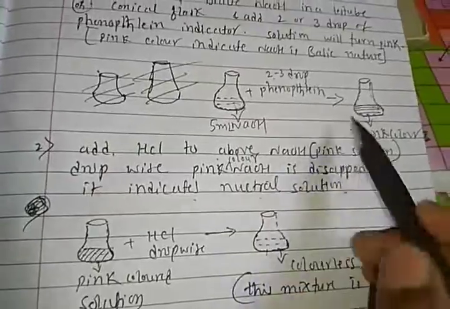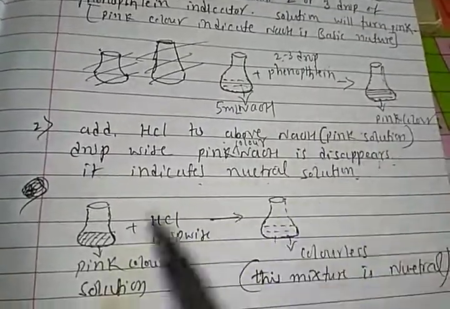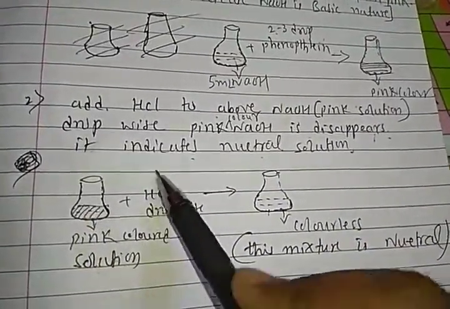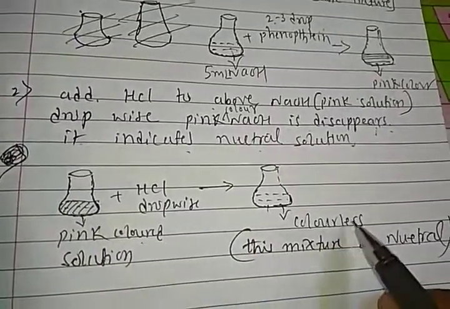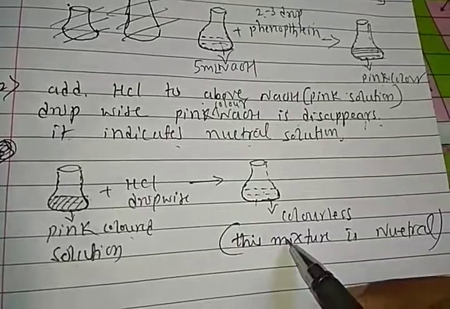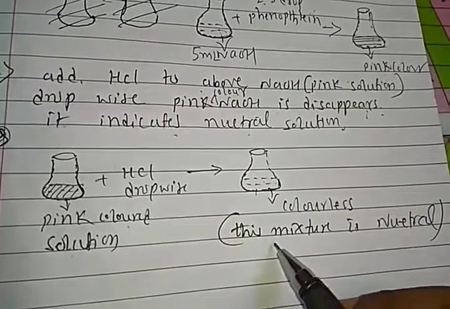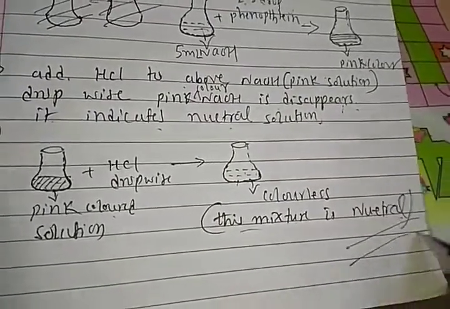In the pink NaOH solution, you add the HCl drop by drop, and the pink color completely turns into colorless. It turns colorless, which means the mixture is neutral. Right, students? So this is one experimental demonstration.